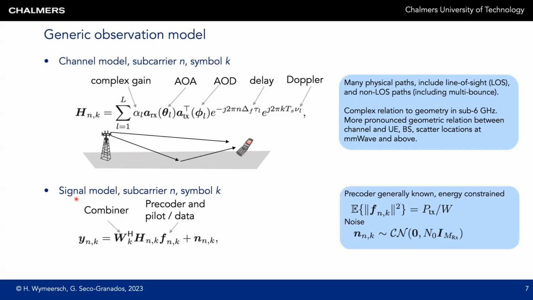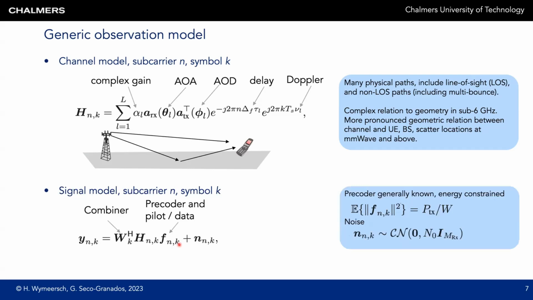Now we add our signal model. We again look at a subcarrier N and a symbol K. This observation at the receiver is now a vector indexed with N and K. The observation depends on the channel, H, N and K. It also depends on the combiner used at the receiver, here W, which goes from the antenna element dimension to a lower dimension. And it also depends on the precoder that is used, here denoted F, K.